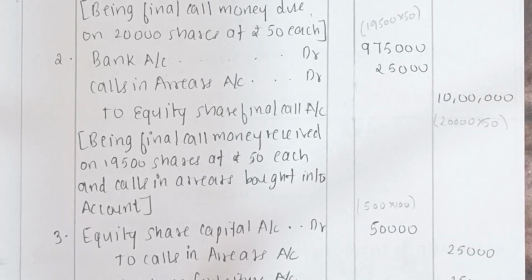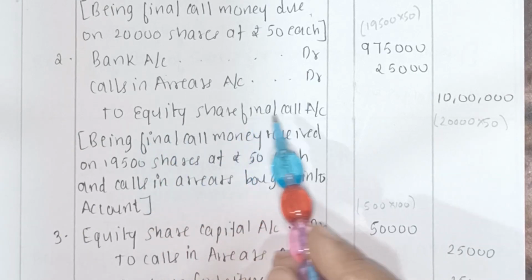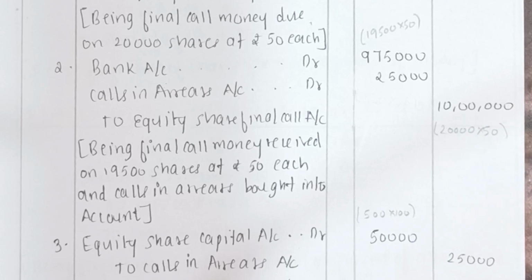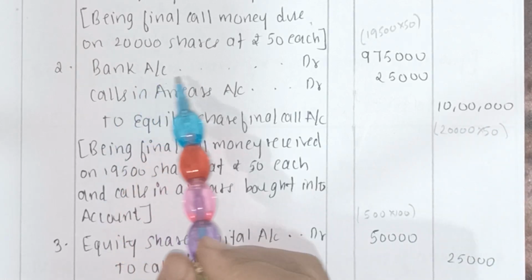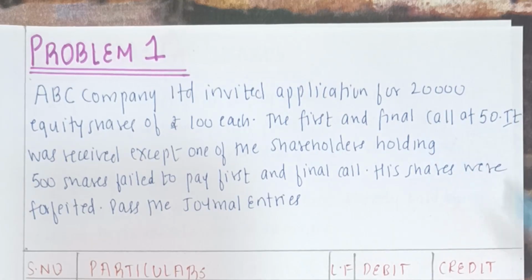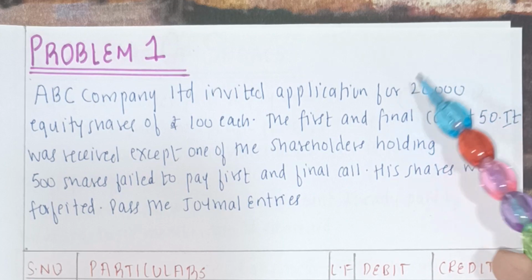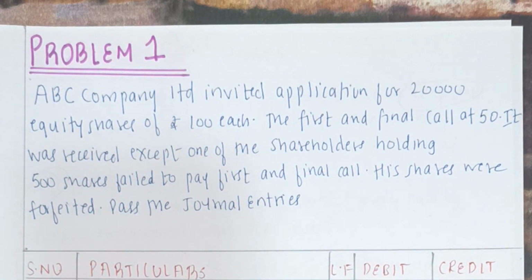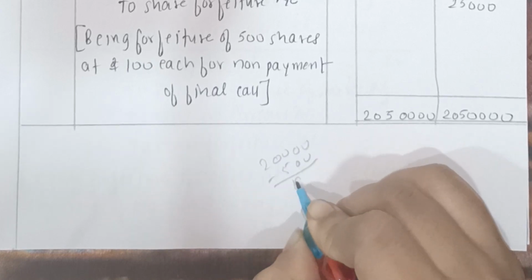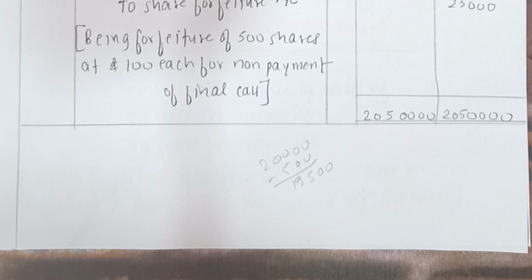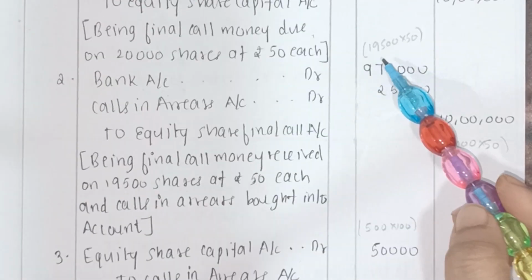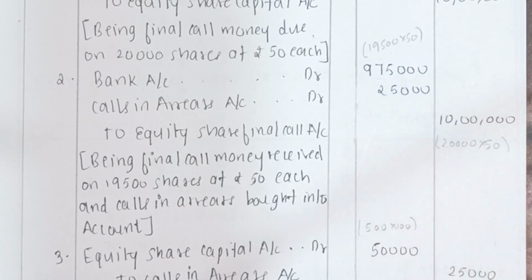So as I always say, let's start solving from here. Equity share first and final call account. The amount is 20,000, rate is 50. 20,000 into 50 will give you 10 lakhs. Okay. Then you come to bank account. See, the total amount of money that we were supposed to receive is 20,000 into 50. But from this 20,000, 500 shares have not been paid to us. That is 20,000 minus 500. Only 19,500 is the amount that we have received. So this 19,500, just multiply it with the rate 50. When you multiply 19,500 into 50, you will get 9,75,000.